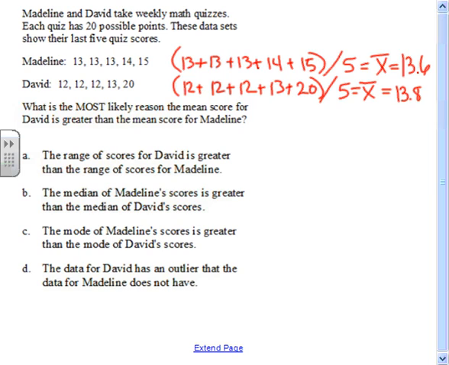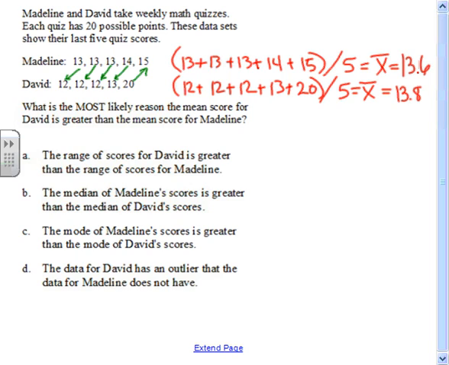It's just an interesting thing. You can see that his mean is slightly above hers, but if you look at what happens every day during the week, on Monday, he was a point lower than her. Tuesday, he was a point lower. Wednesday, he was a point lower. Thursday, he was a point lower. And then Friday, he was a full 5 points higher than her.